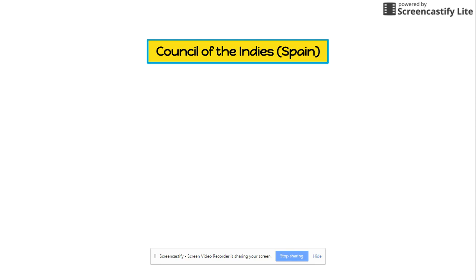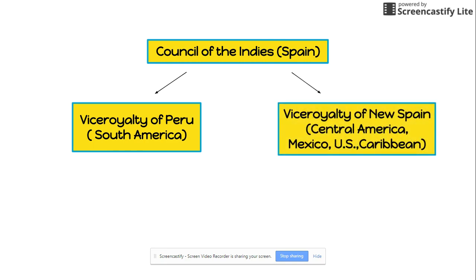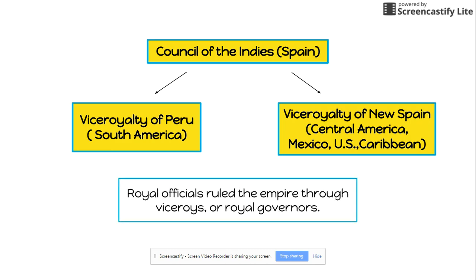So they divided their territories in the Americas into two parts, what they called viceroyalties. So you had the viceroyalty of Peru, which today would be all of South America, and the viceroyalty of New Spain, which contained then Central America, Mexico, parts of the United States along the west that were also Spanish territory, and the Caribbean islands that were theirs. So all of that made up what was known as New Spain. These areas were then governed by royal officials that were known as viceroys and royal governors, who were in charge of ruling over these territories in the name of Spain.